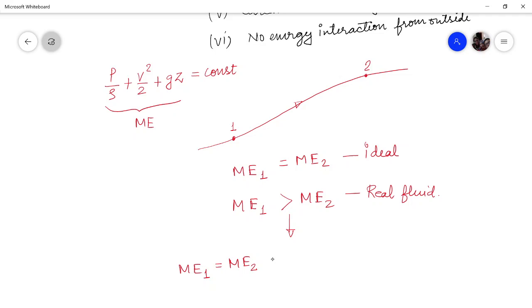That can only be done when we consider the energy loss due to friction, the amount of work that the fluid element has to do against friction.